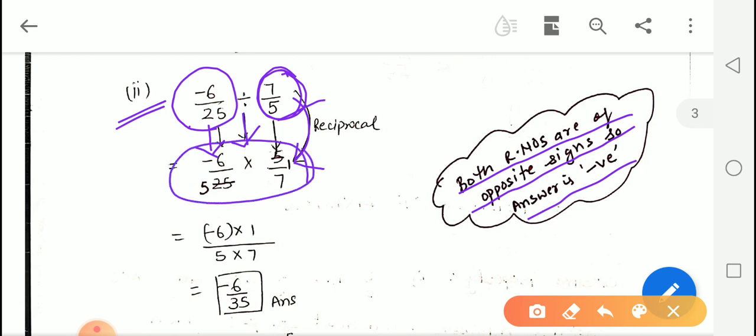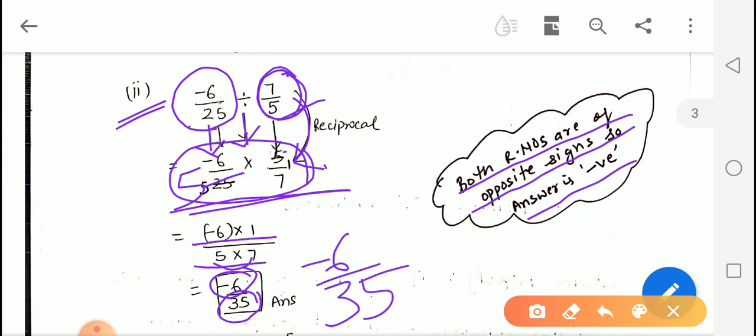Now in this step, this is a simple multiplication step. Now we will see whether cancelling is possible or not. Yes, here 5 ones are 5 and 5 fives are 25. We can cancel out. Now we will multiply numerator by numerator and denominator by denominator and get negative 6 into 1 as negative 6 as the numerator and 5 into 7, 35 as the denominator. So this is our answer. Now let us do the next question.